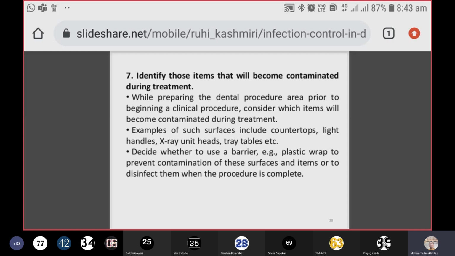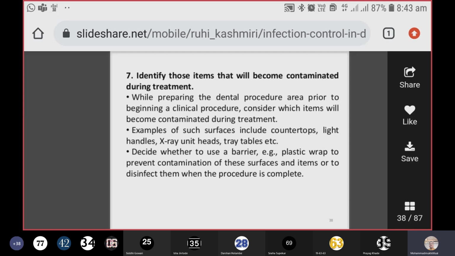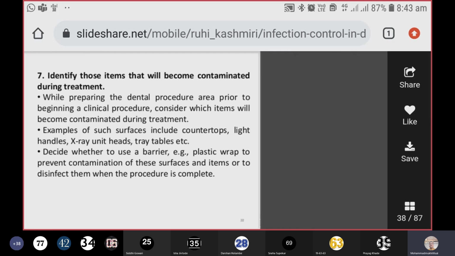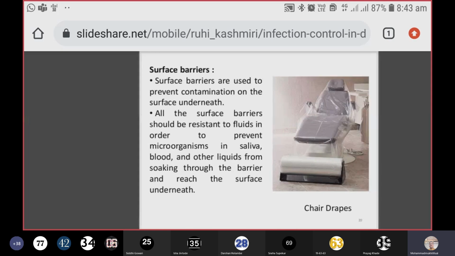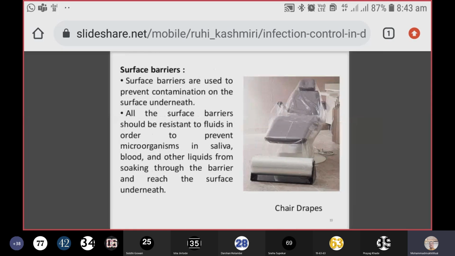Then decide whether to use a barrier, a plastic wrap, to prevent contamination of these surfaces and items, or to disinfect them when the procedure is complete. We have to use disposable items, or you have to minimize the area so as not to contaminate it by keeping too many items in the same place.